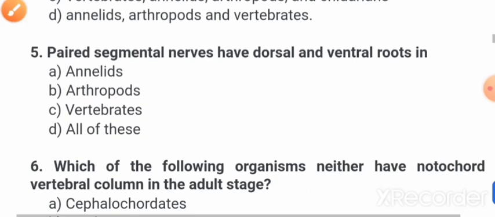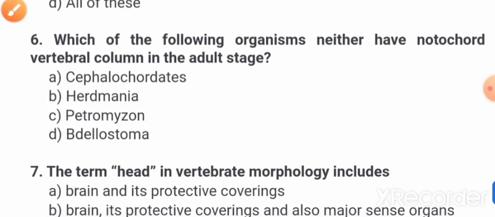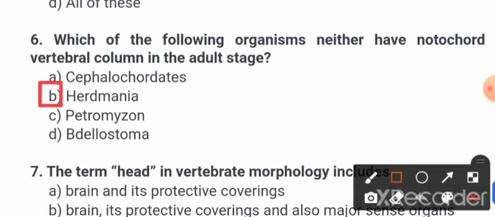Now next question friends: Which of the following organisms neither have notochord nor vertebral column in the adult stage? So the correct option is option number B, that is Herdmania. Herdmania should be the correct answer.